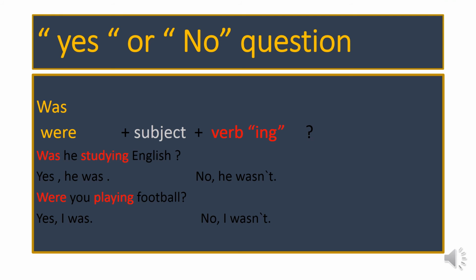To make yes or no question in the past continuous, we start the question with was or were plus subject plus verb ing. For example, was he studying English? Was at the beginning, he subject, studying verb ing. Yes, he was, or no, he wasn't. Were you playing football? Were at the beginning, you subject, pronoun, playing verb ing. Yes, I was, no, I wasn't.